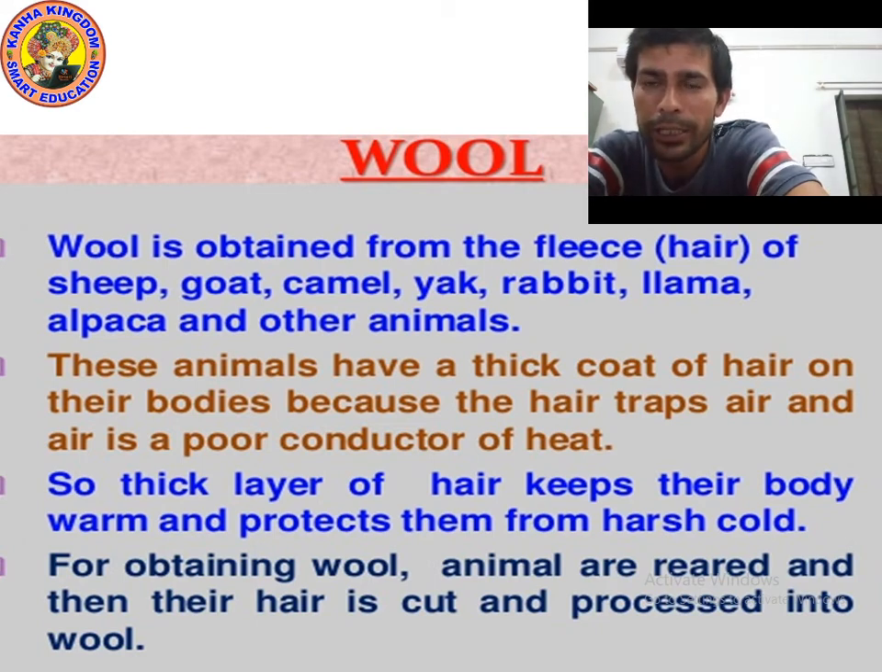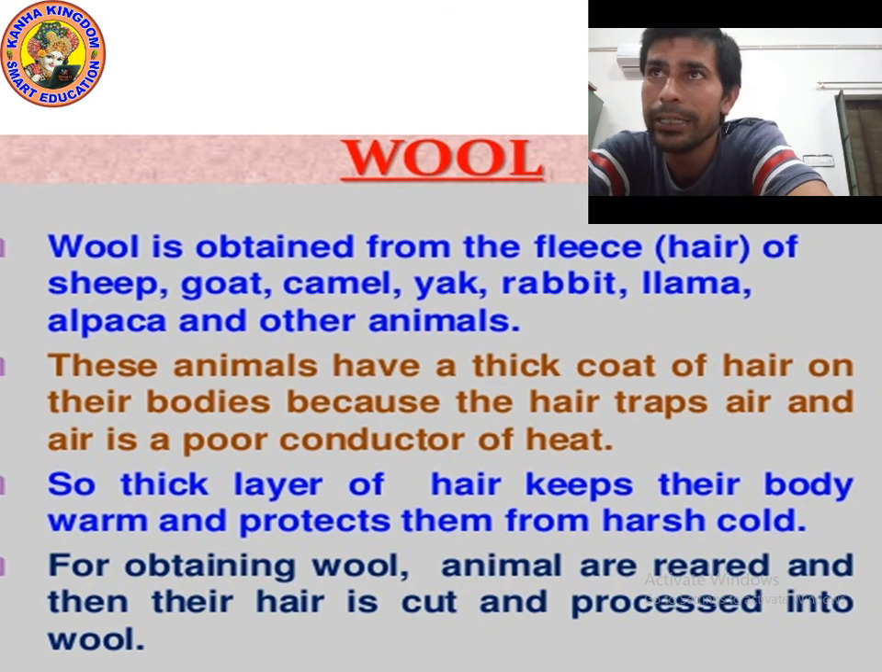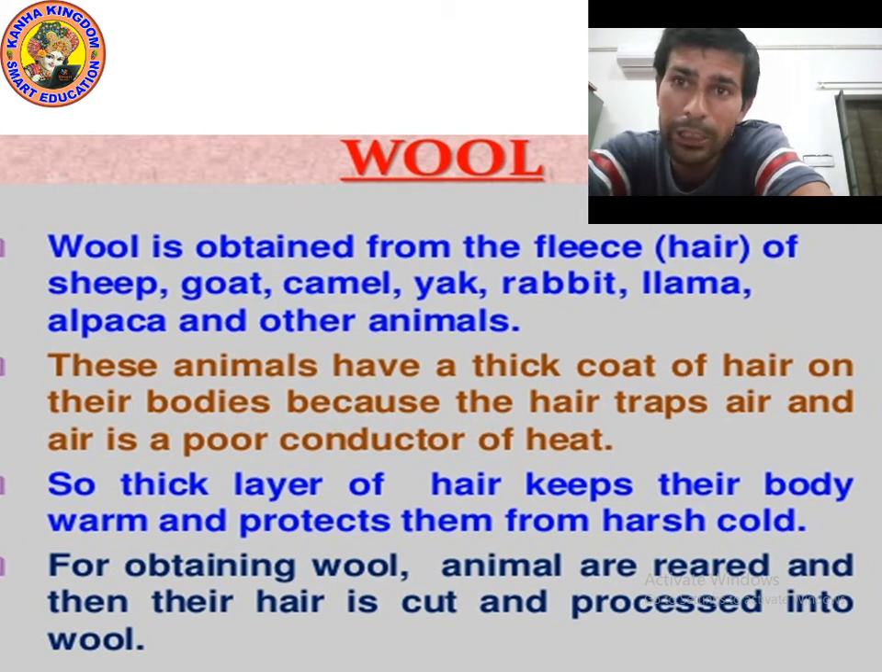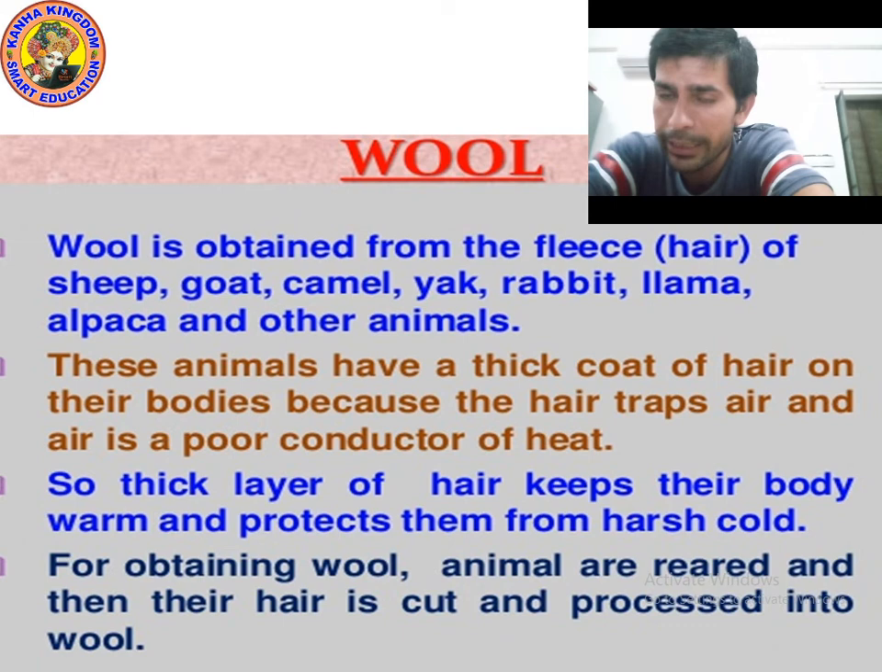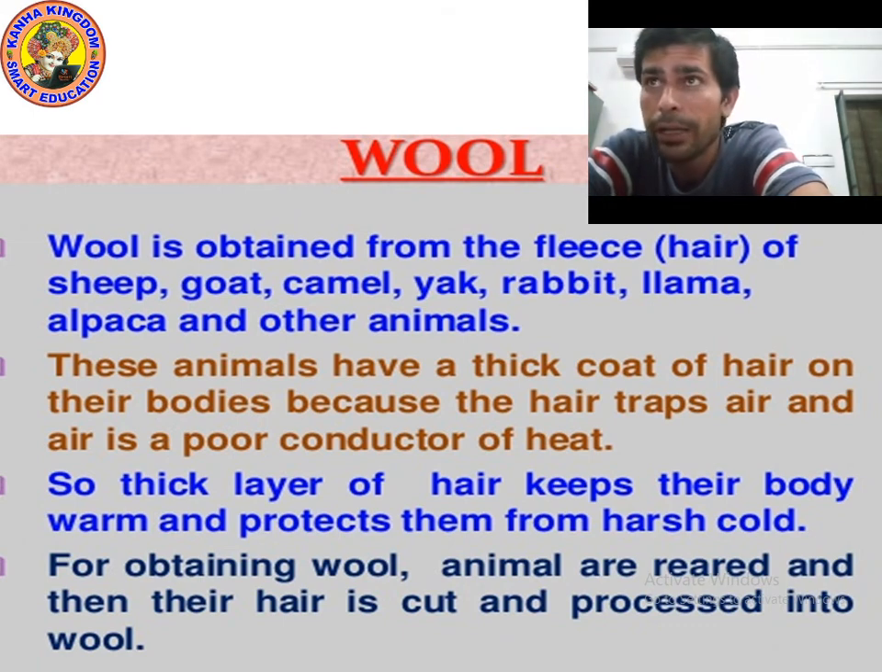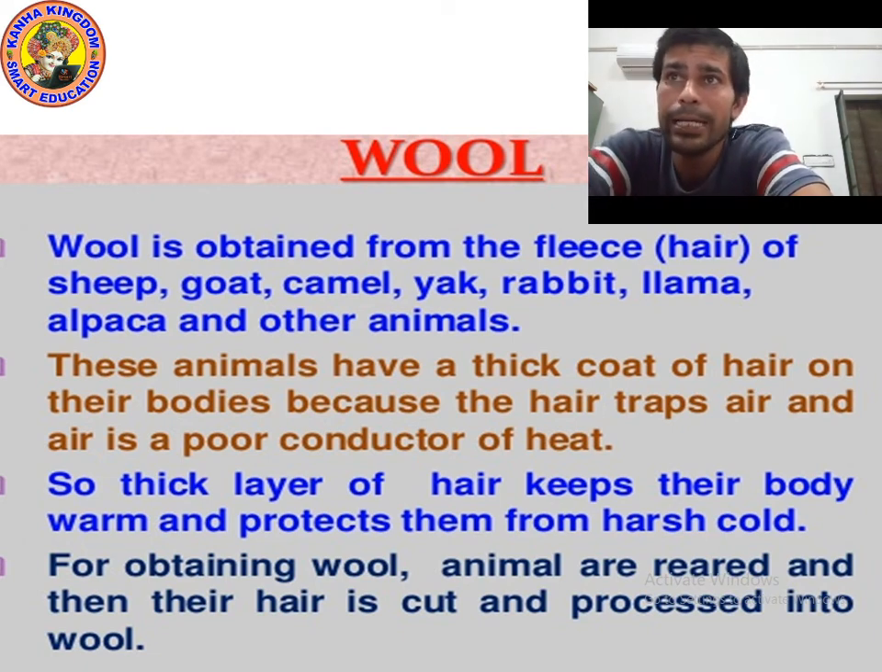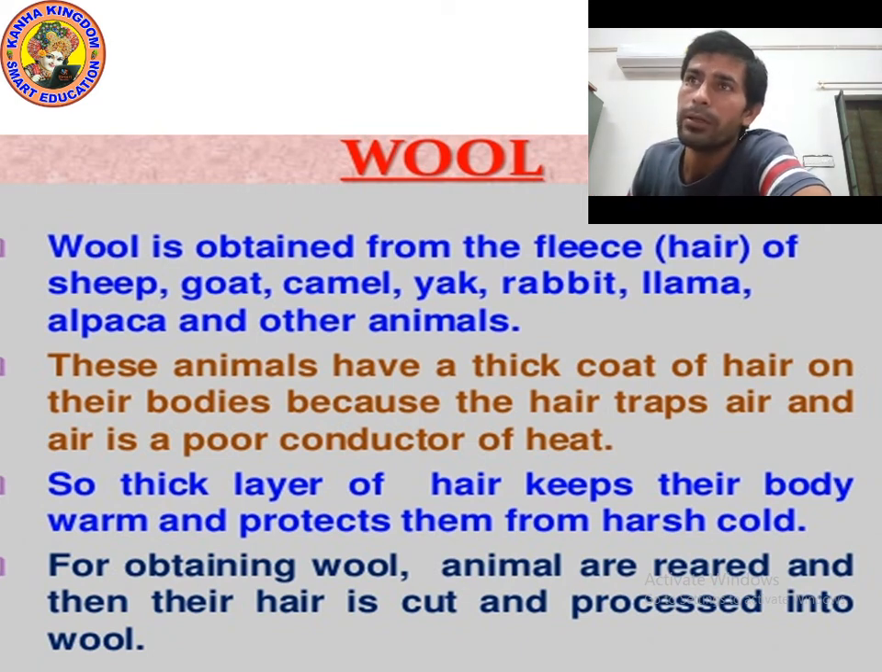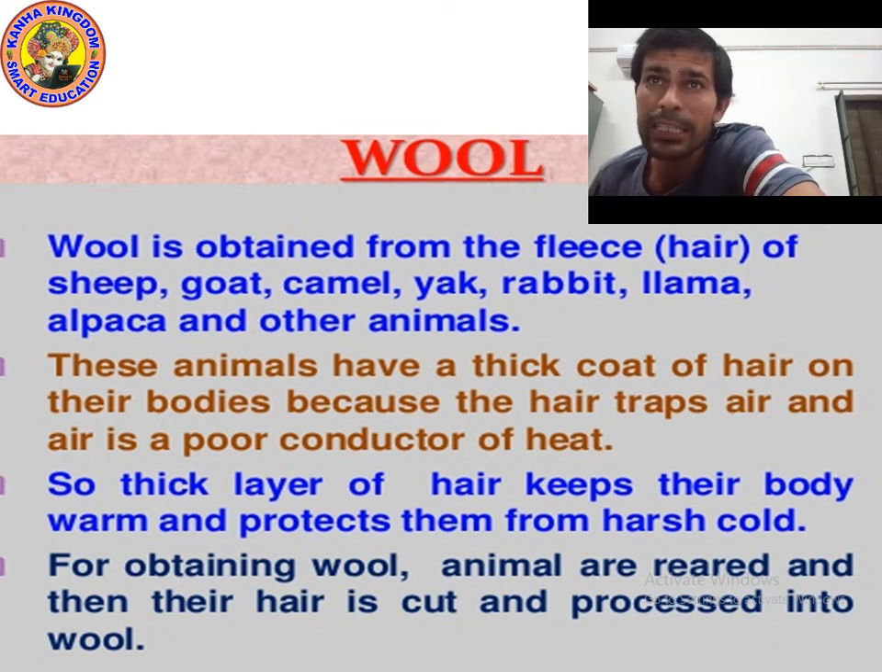Okay, so I have already shown you different pictures of all these animals, and I have already explained about llama, alpaca, camel, goat. Angora goat gives us mohair. Kashmiri goat gives us pashmina shawl. Llama and alpaca live in South America. They also yield wool. Yield means wool. These animals have a thick coat of fleece on their body.